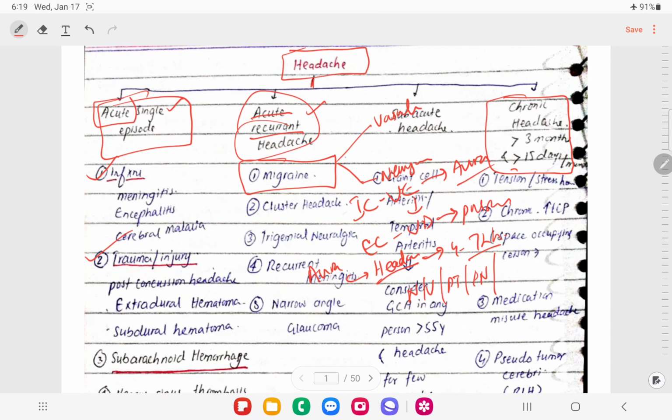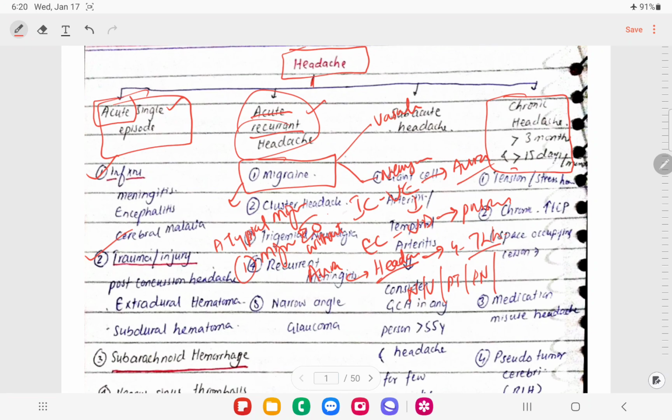Then we talked about the types of migraine. There was atypical migraine, right. Typical migraine, so one was the migraine without aura. I'm just writing "without" here. So some patients have migraine without aura.